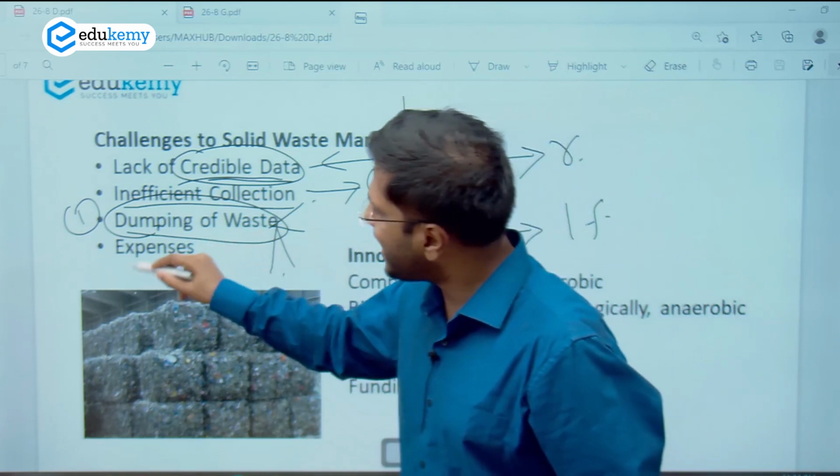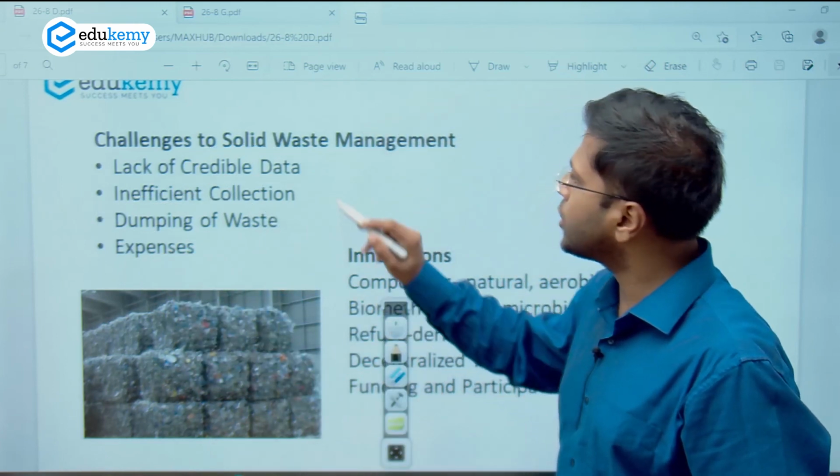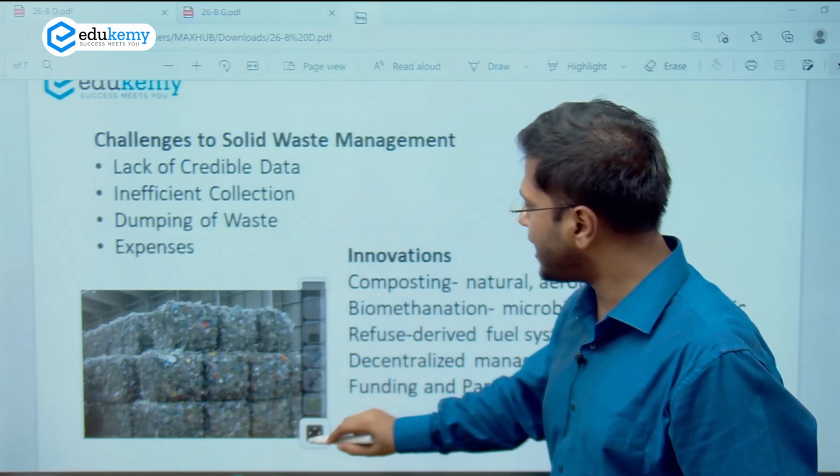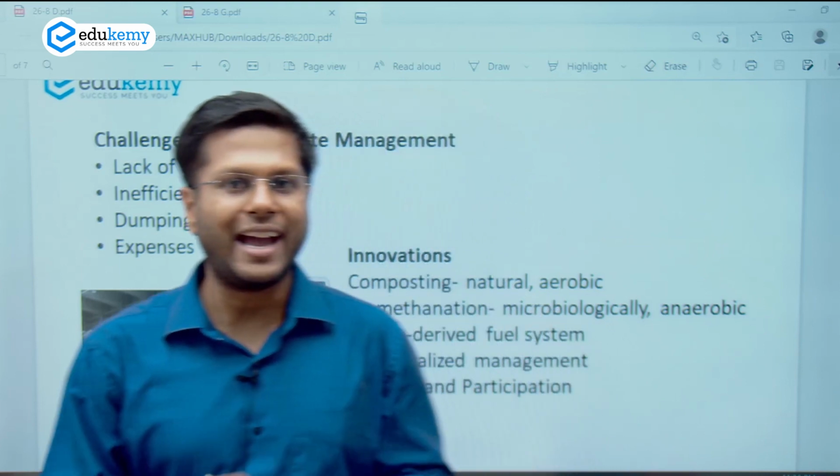Also, there are expenses attached. The government as of date is not able to spend the amount which is required to establish these solid waste management centers, right? So what are the innovations? What are the various innovations we are looking at for the future?